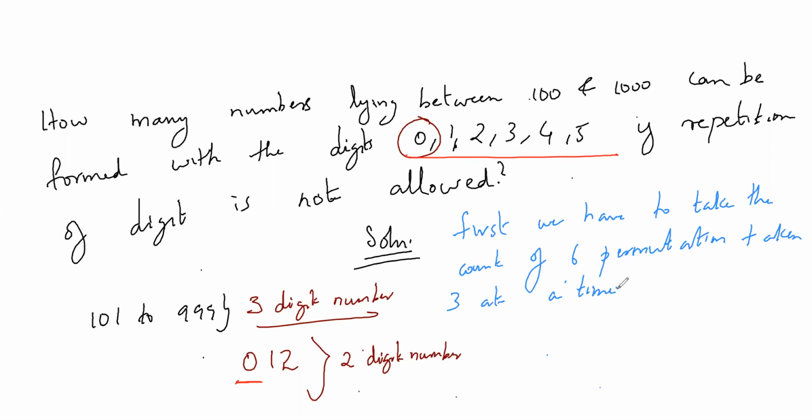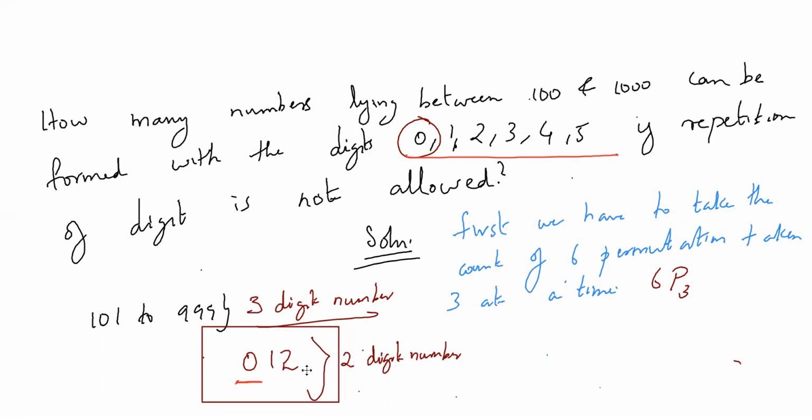Then our answer will be 6P3. Then comes our main problem, that is this particular thing: 0, 1, 2, which is a 2-digit number. It is not a 3-digit number.